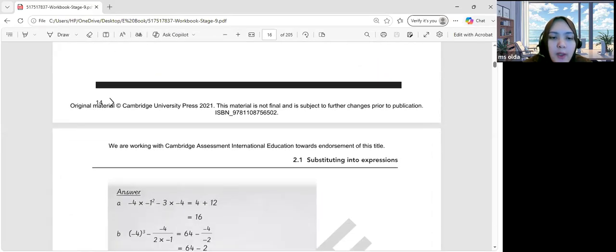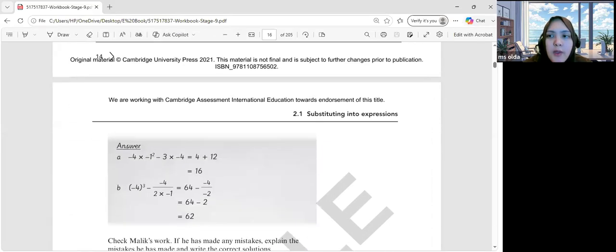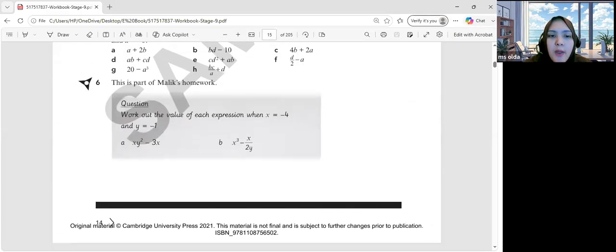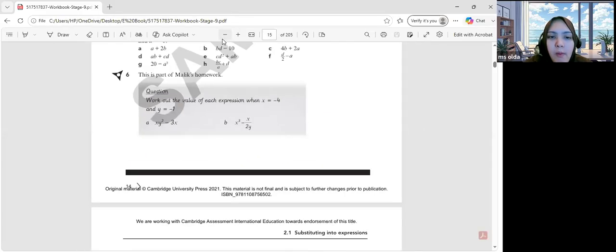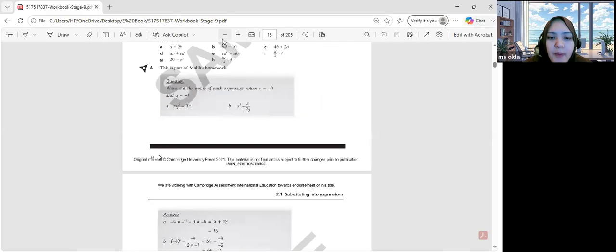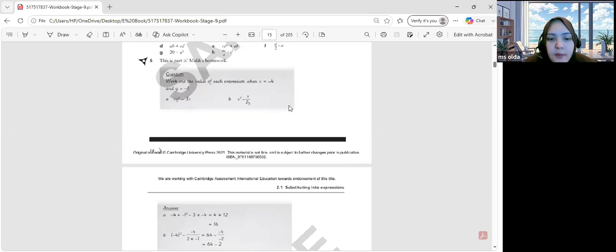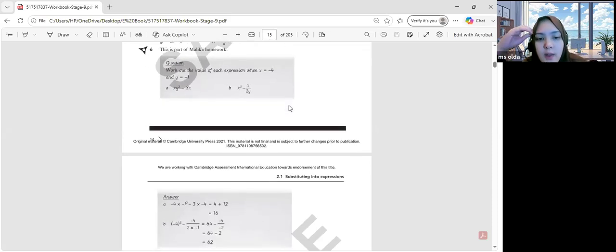Wait. Okay, so I'm going to need to write it again. Let me do it so it becomes one piece like this. Can you see number 6 completely, Hakim? Yeah, this is the part of Malik's homework.